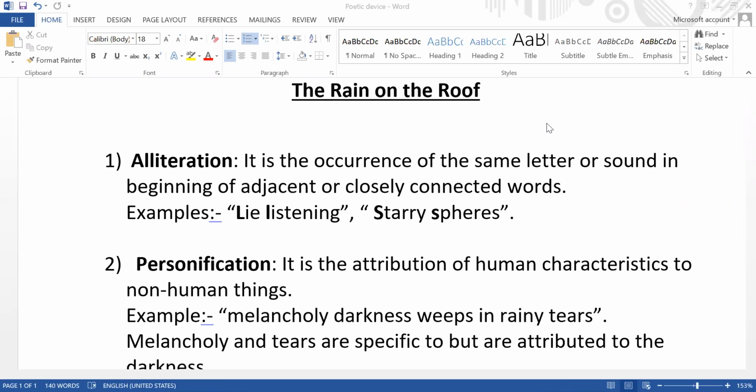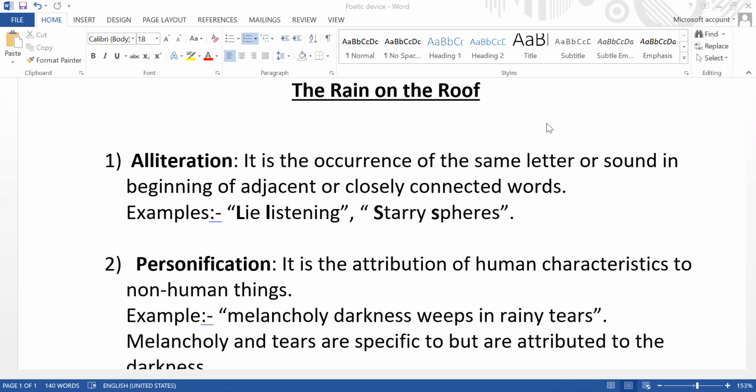As we have studied the poem Rain on the Roof, we have got to know that this poem has been illustrated by the poet with certain different poetic devices. This illustration has been done to make the poem more attractive, more presentable, and more noticeable to the readers.